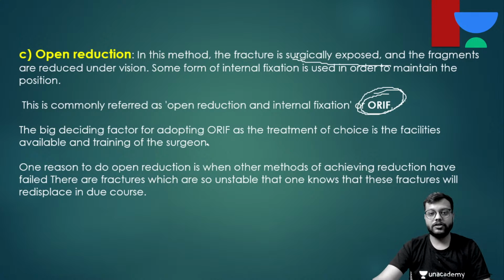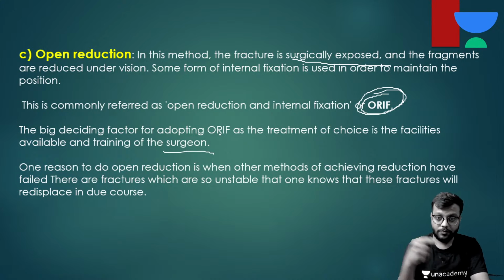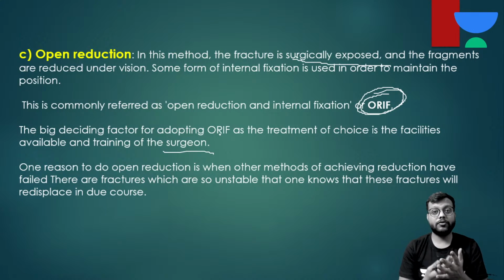Okay, and the choice depends on the surgeon and the type of the fracture, the condition of the wound, the area at which that fracture has occurred, also the age of the patient. Like a 70 year old female, the bone will be highly osteoporotic, so you go for closed reduction only, because with open reduction you'll put so many screws in it, but the bone is already osteoporotic, so the screws will not get hold, right, and it will lead to more weakening of the bone. So it depends on the variety of fracture.